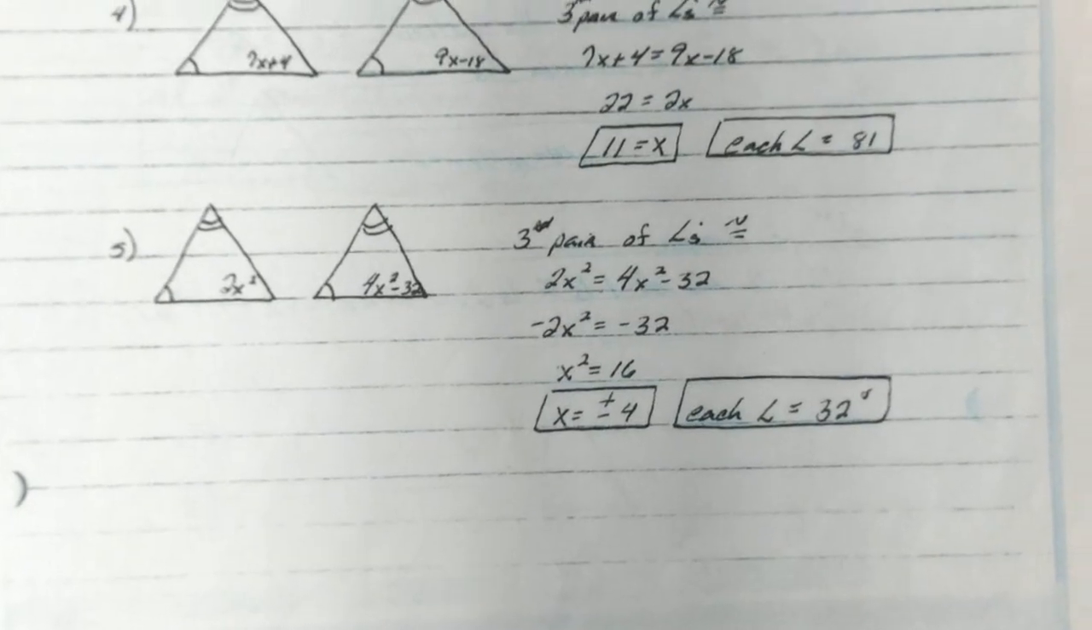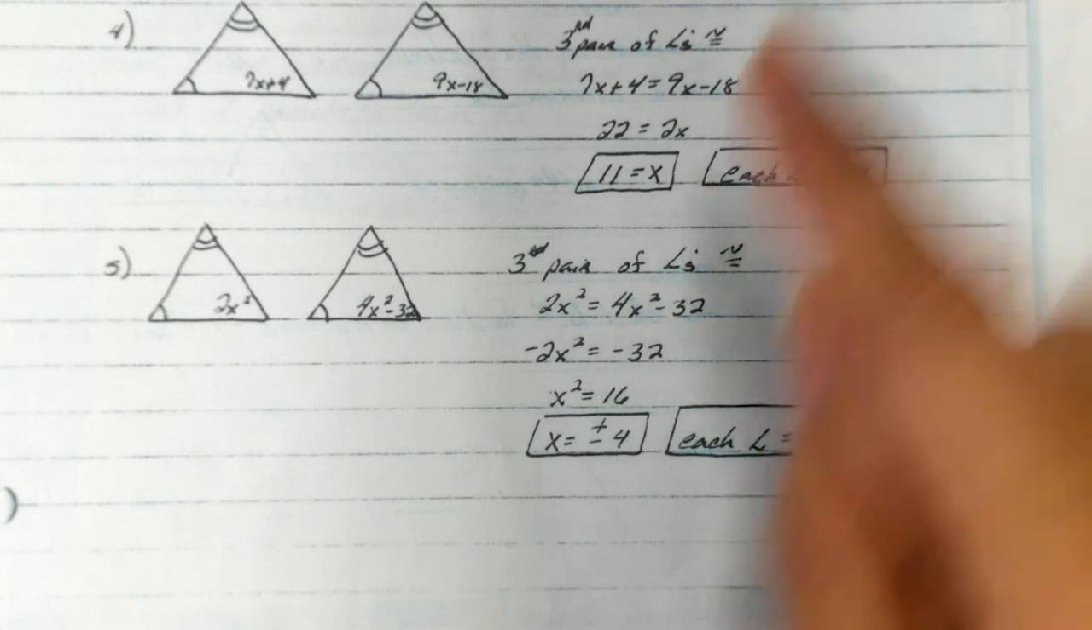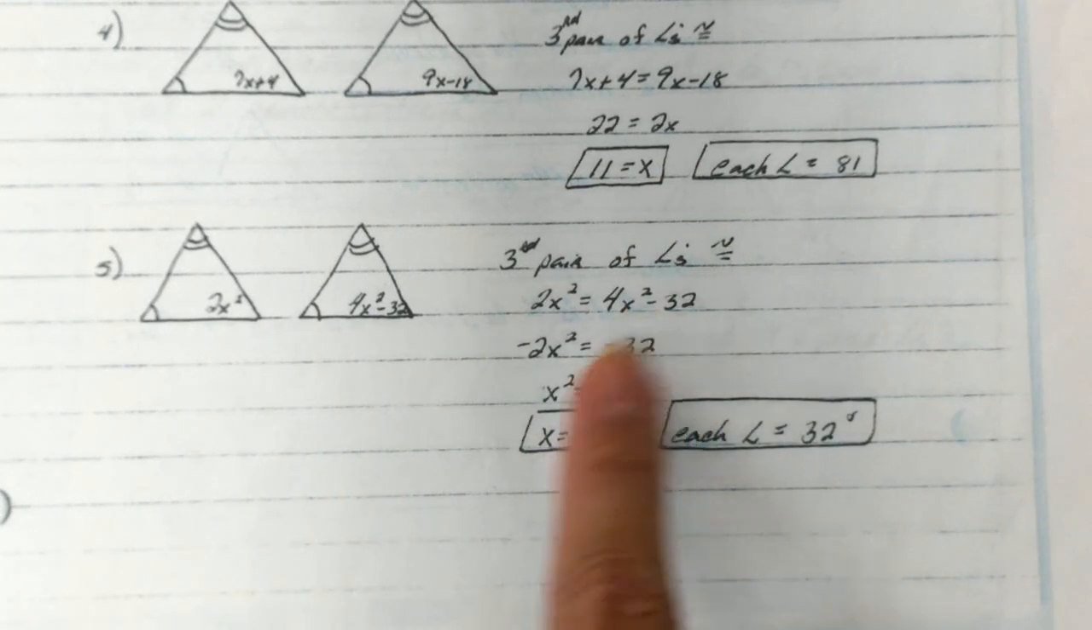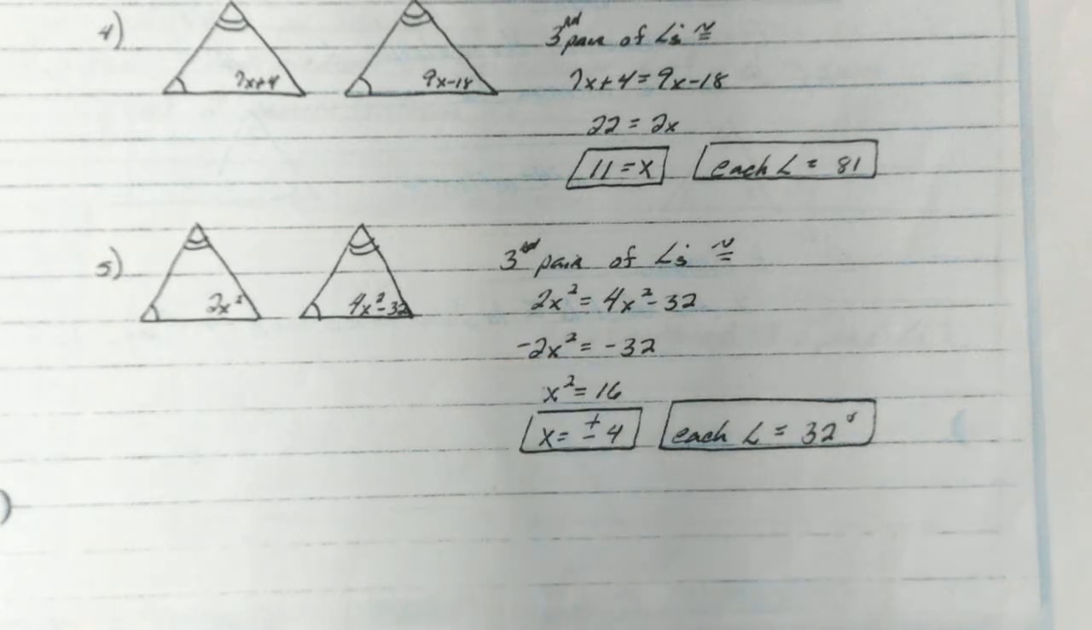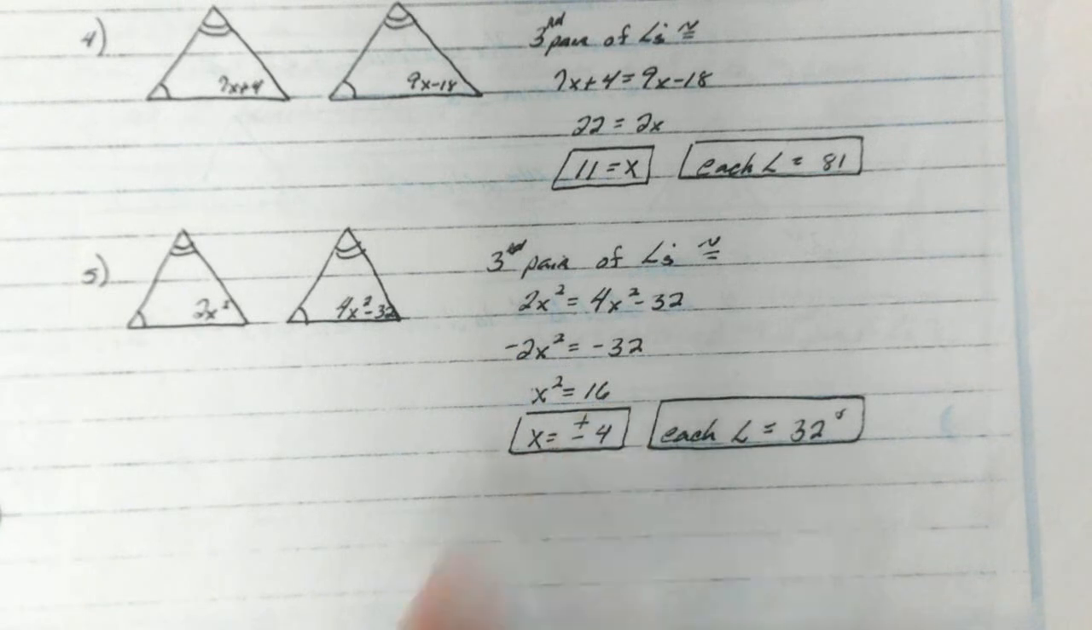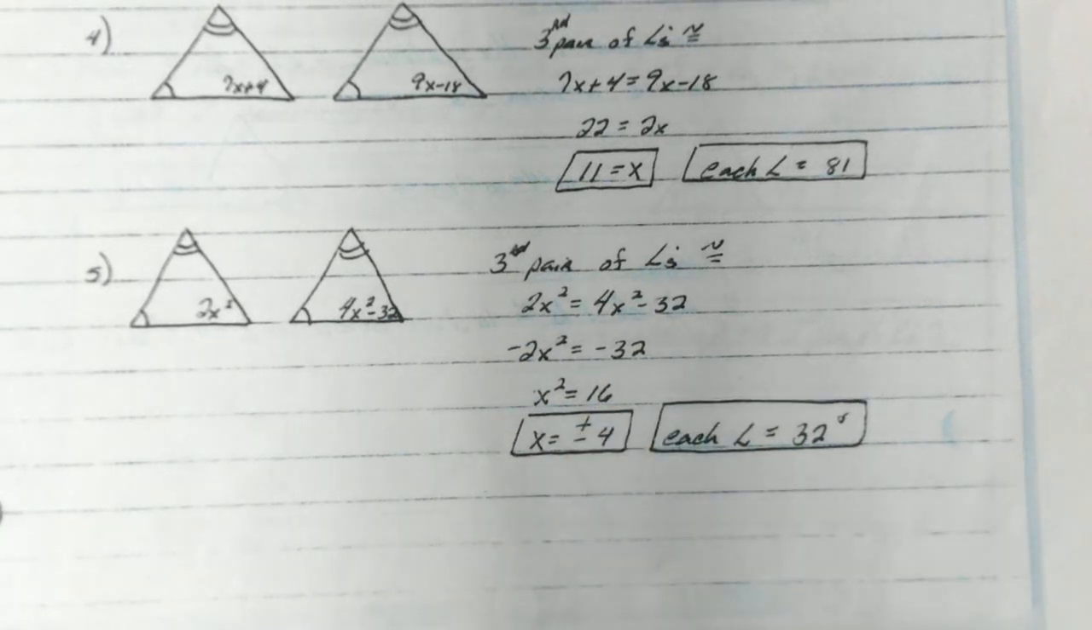Now guys, example number 5 is the exact same thing, except we're dealing with a quadratic. So we would move the 4x over, giving negative 2x squared equals negative 32. Divide by negative 2 and take the square root of 16.